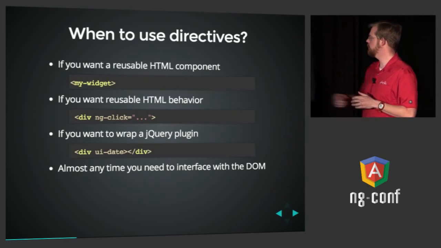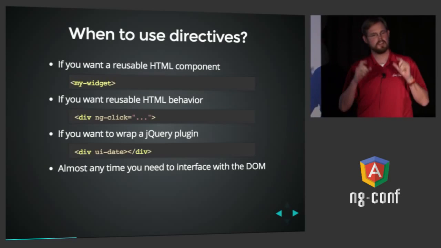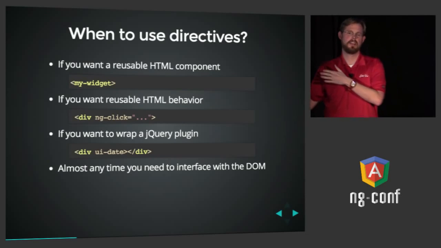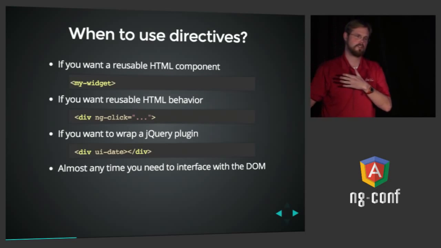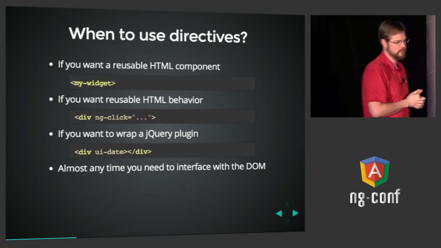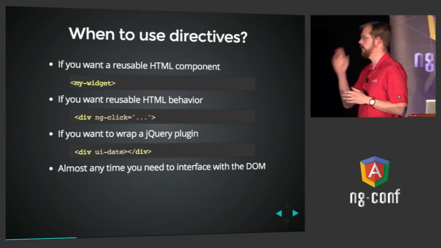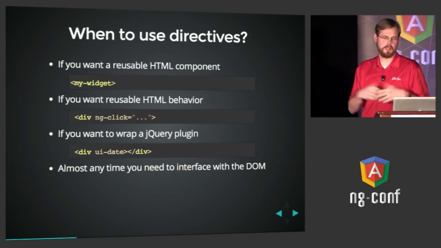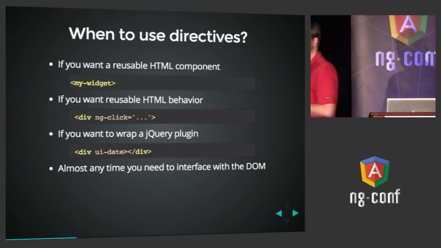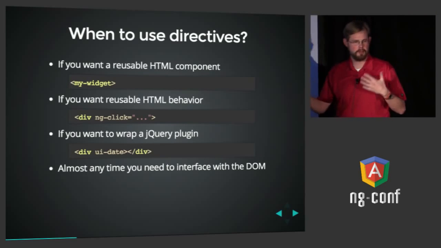Another use, the second one here, is for HTML behavior. These are typically attribute directives like ngClick. This is when you want to specify in your HTML that on certain actions you want special code to execute. So in the case of ngClick, you specify an Angular expression that will be executed anytime the user clicks on that element.